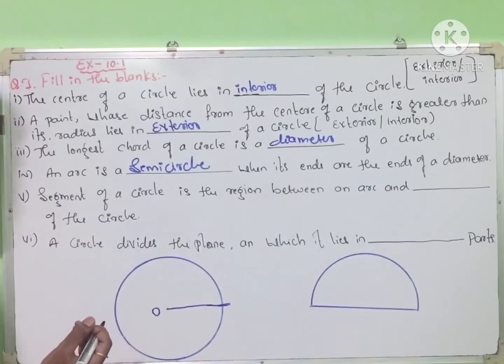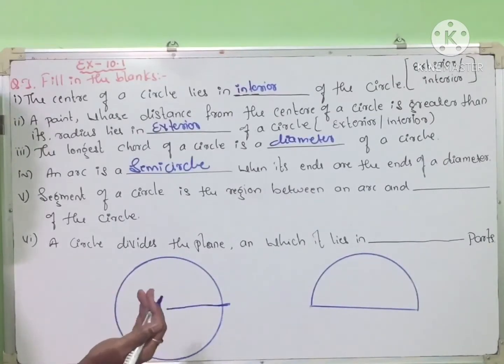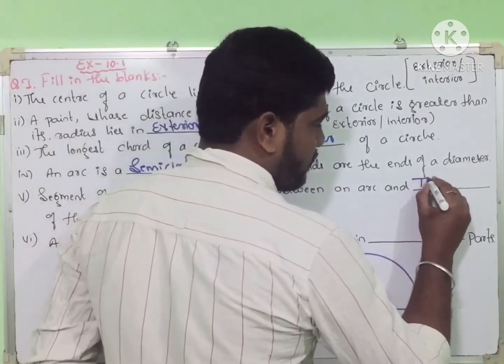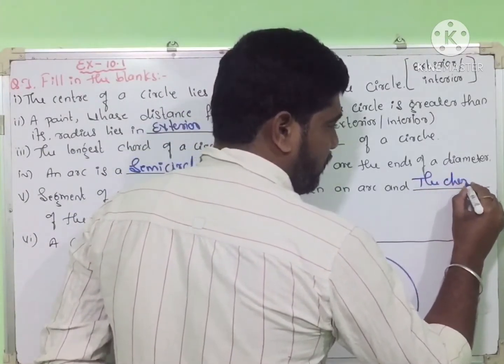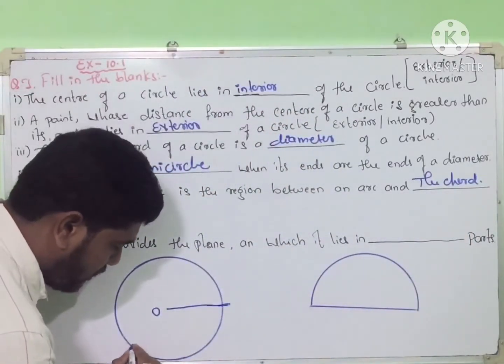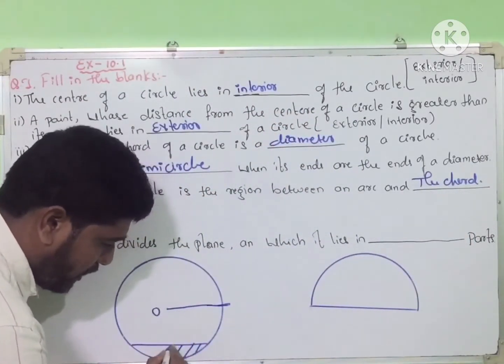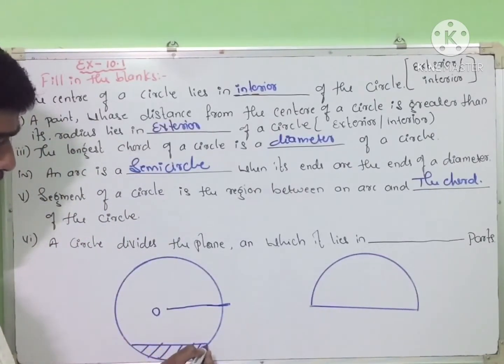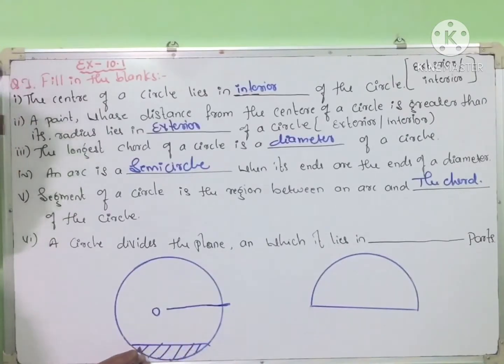So next question: the segment of a circle is the region between an arc and dash dash of the circle. The segment of a circle is the region between an arc and the chord, right? So see here, it is a circle. This one is called a segment, right? It is a minor, it is a major. So arc and chord, right?